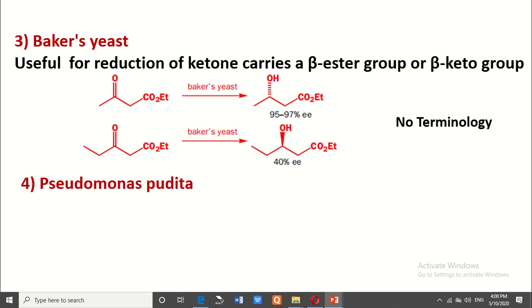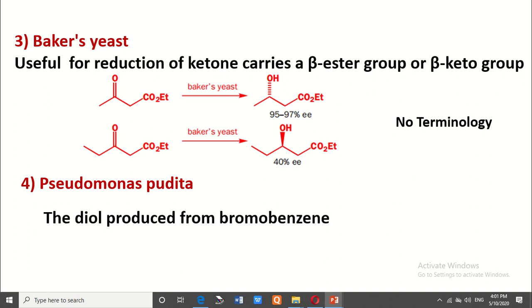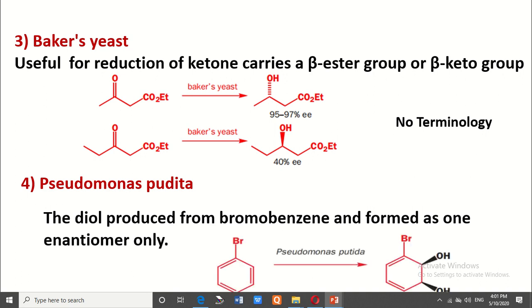Similarly, the next bacterium, Pseudomonas putida, is also used as a chiral agent. It is useful for the reduction of bromobenzene to form the diol because the reaction takes place through a diastereomeric phase. The bromobenzene reacts with such a bacterium to form the optically active product.